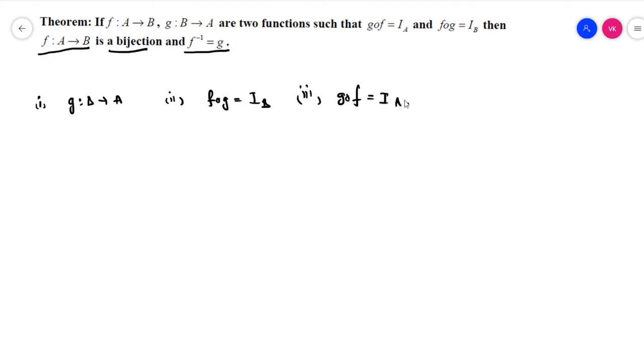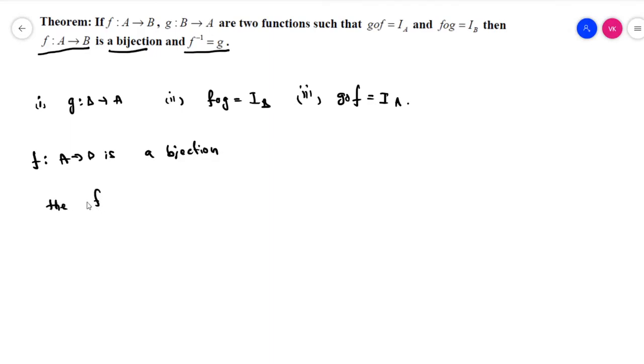Let's prove that F maps A to B is a bijection. While proving a bijection, we have to prove it is both one-one and onto. We have to prove F is a one-one function and also an onto function.